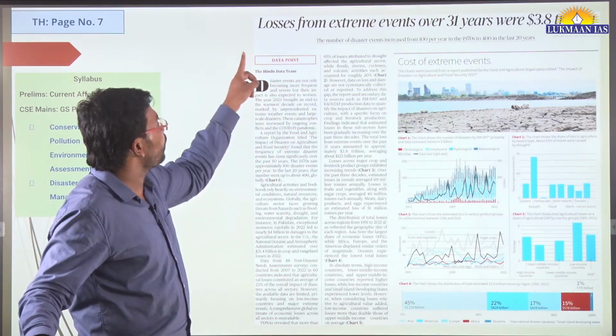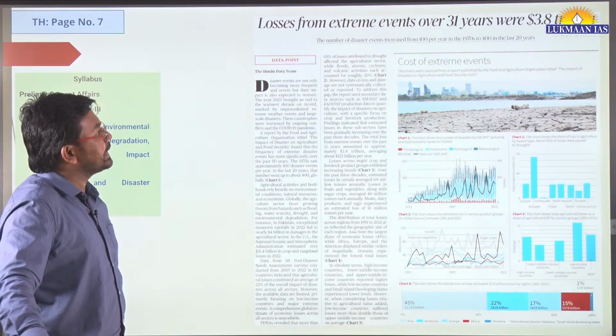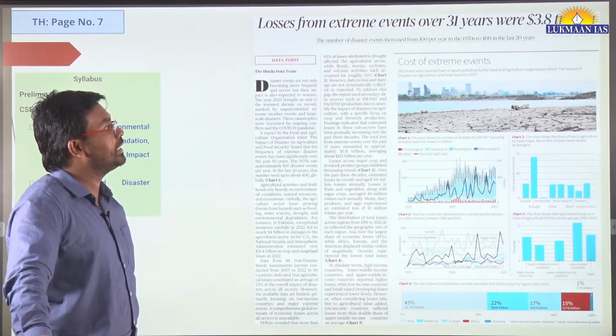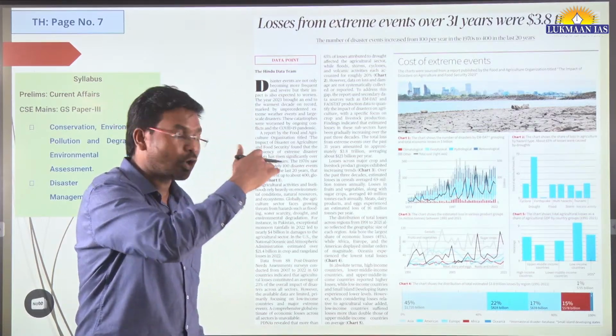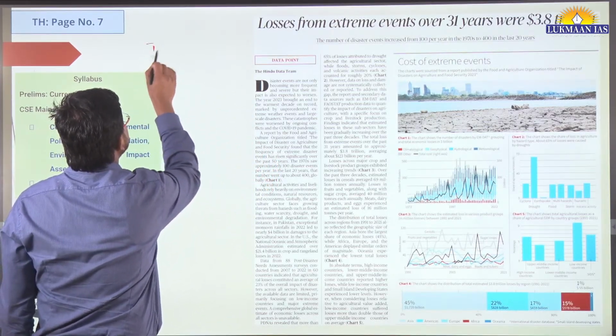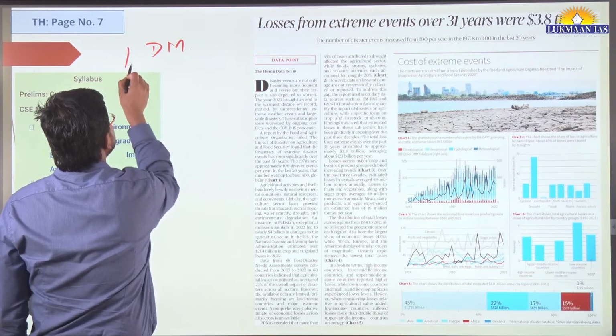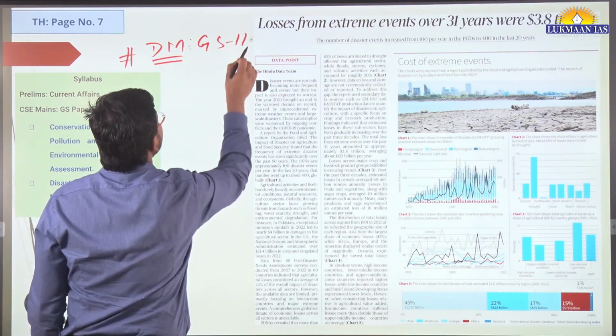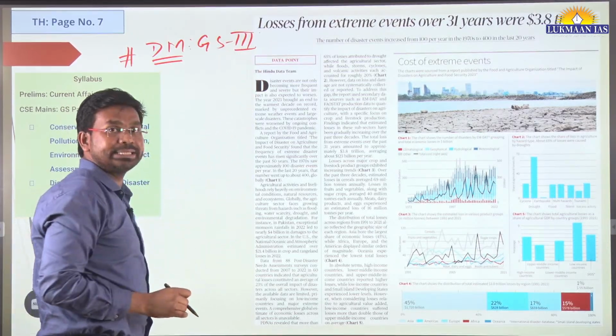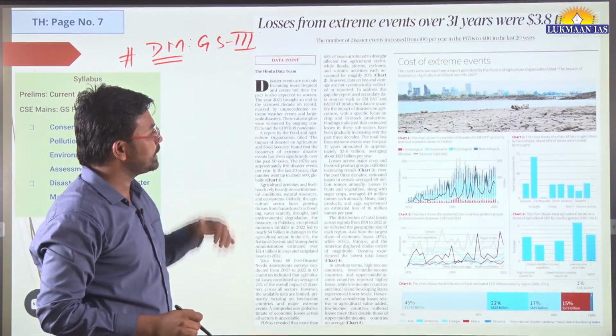Another topic: it says losses from extreme events over 31 years were 3.8 trillion. So this topic is also important under disaster management, and disaster management is part of GS paper 3 of the mains exam.